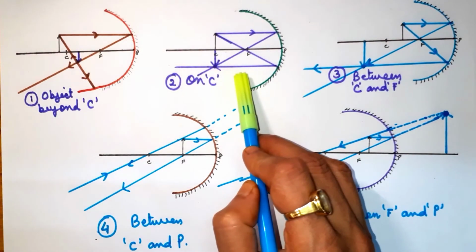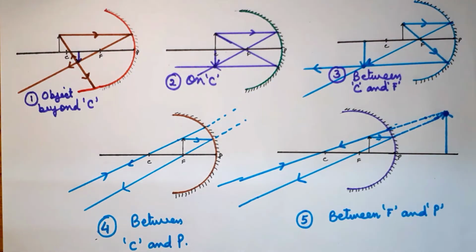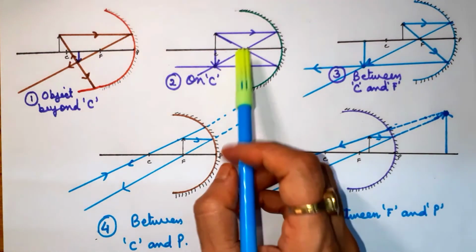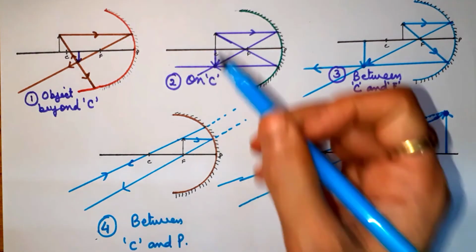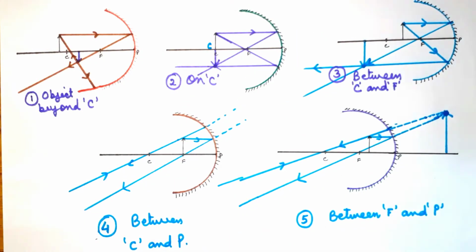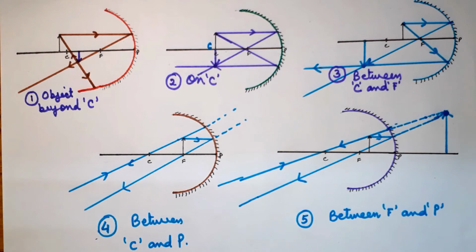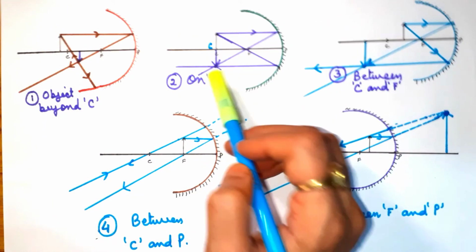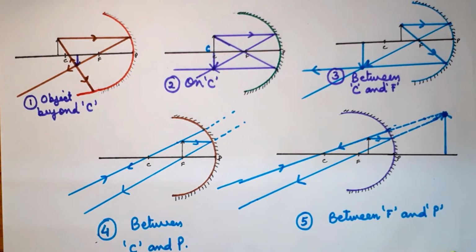In the second case, when the object was on the center of curvature, the image is being formed on the center of curvature. Same size, and real. Why is it real? Again, both the rays are actually meeting with each other.